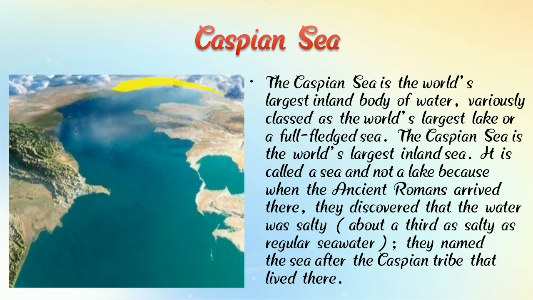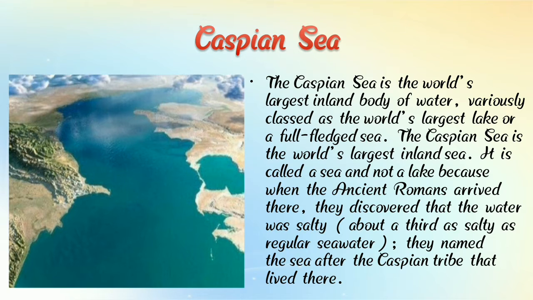Here we can see a photograph of the Caspian Sea. The Caspian Sea is the world's largest inland body of water, variously classed as the world's largest lake or a full-fledged sea.